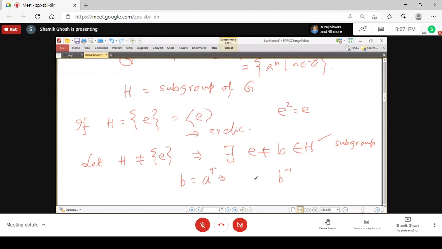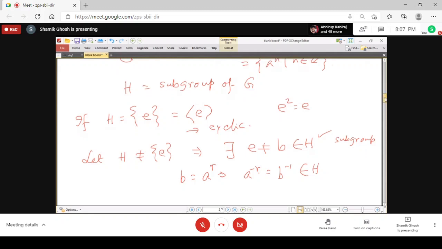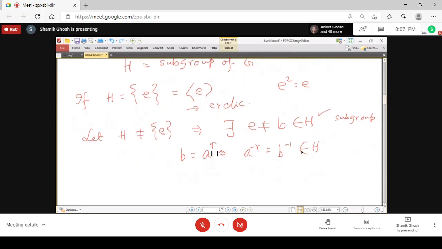So this implies that a to the power minus r, that is b inverse, belongs to H, because H is a subgroup, and every element's inverse is in H. But then you see that a to the power r belongs to H and a to the power minus r belongs to H. Here r is non-zero, because b is not the identity; if r is zero, then b would also be the identity. So a to the power mod r belongs to H.